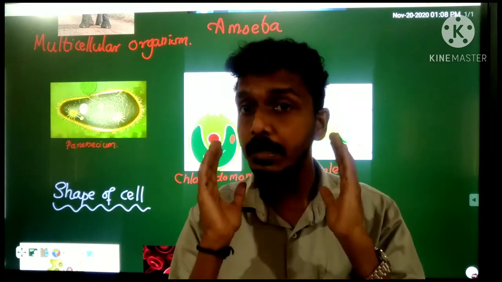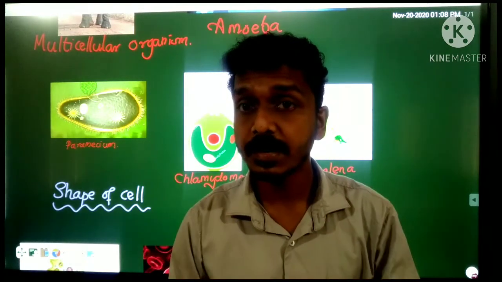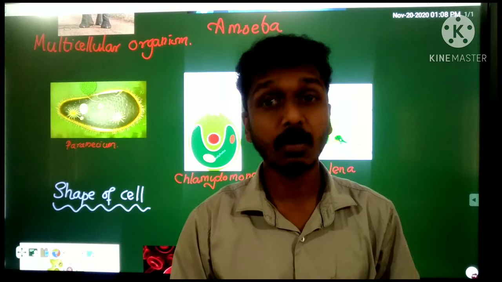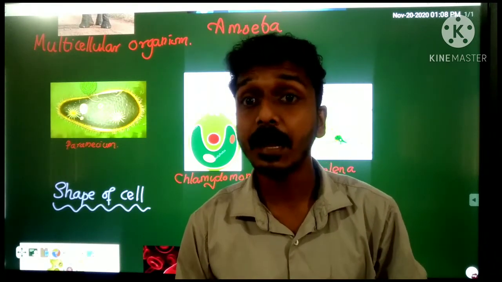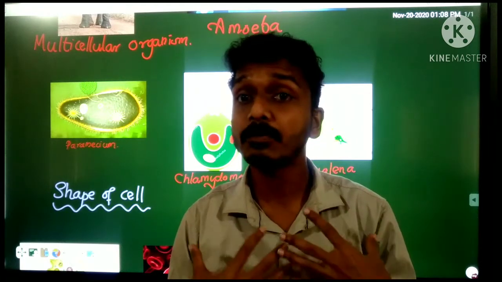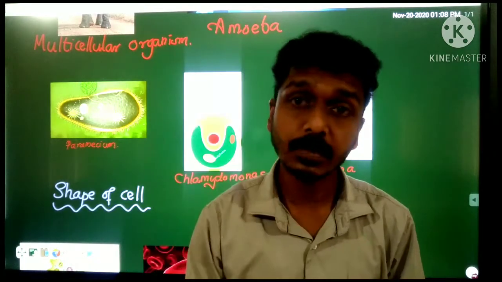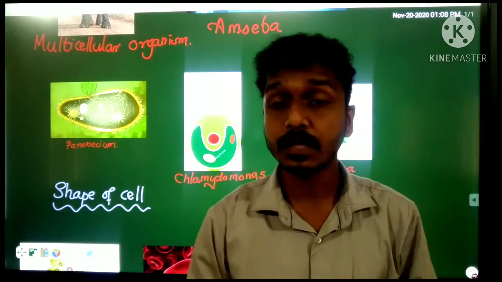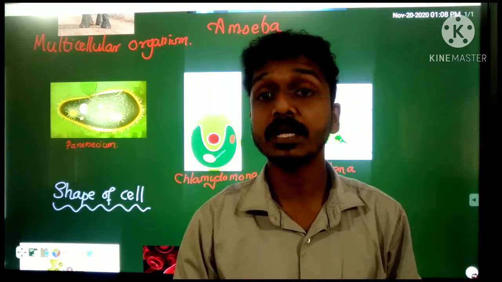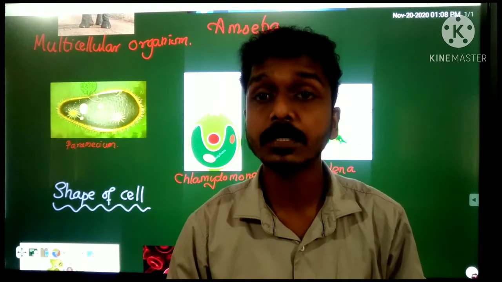I already mentioned that all the organisms have their own functions, and they can perform their functions with the help of the cells. To perform those functions, the organisms have different types of cells in their body. Accordingly, the shape of the cells is also different in organisms.